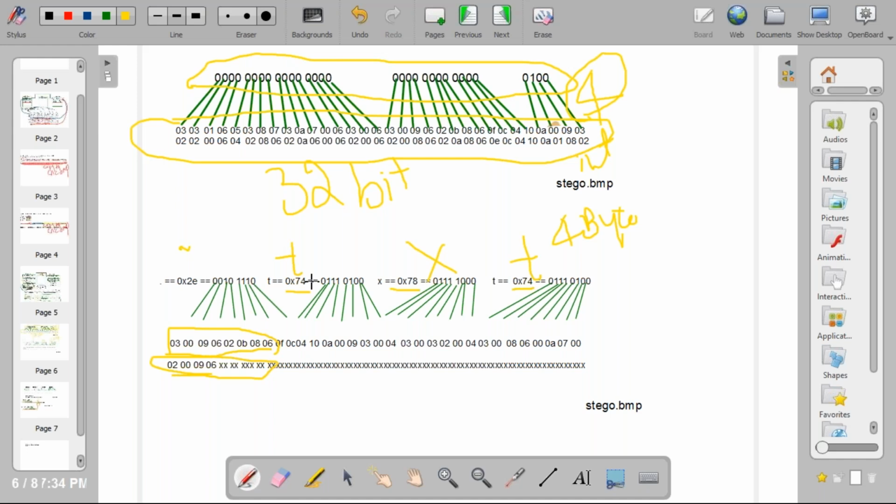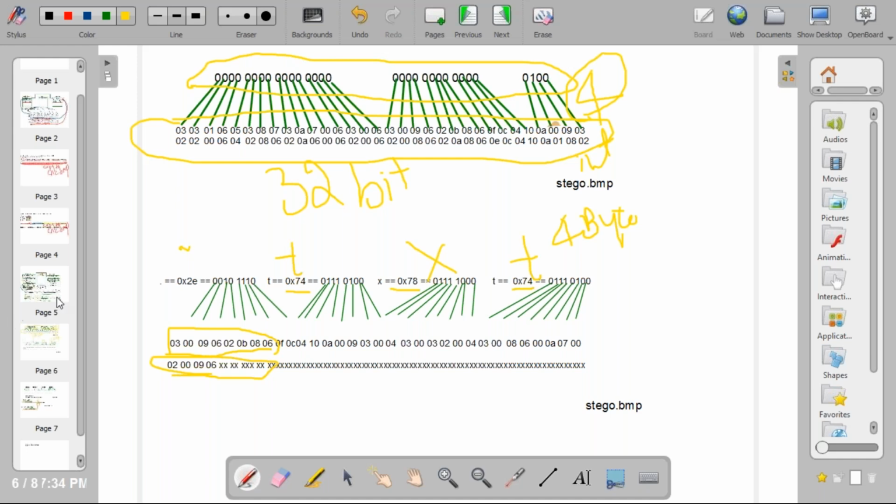Next, again t. Again the same thing. What you need to do? You need to get 8 bytes from the original image. You need to encode this t, whatever the values, into the LSB of original.bmp. Next you need to write those values to stego.bmp. This is what you need to do. That is the extension size and extension. Got this one, everybody? Extension and extension size.